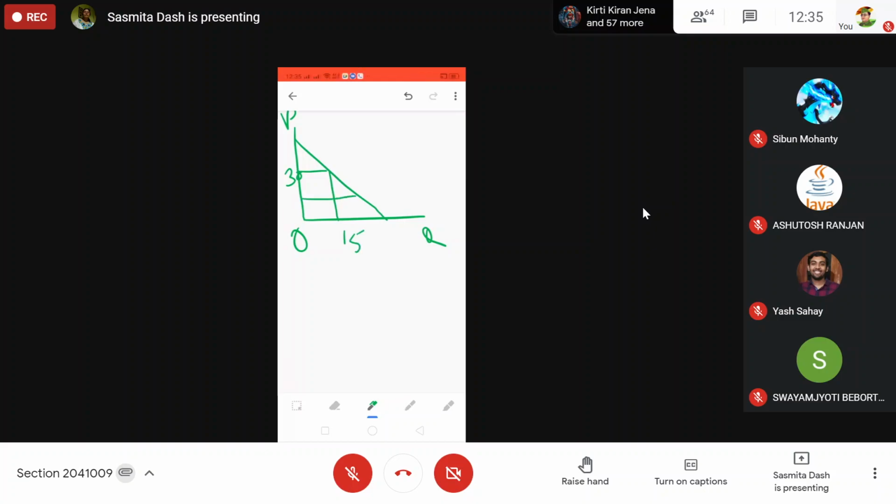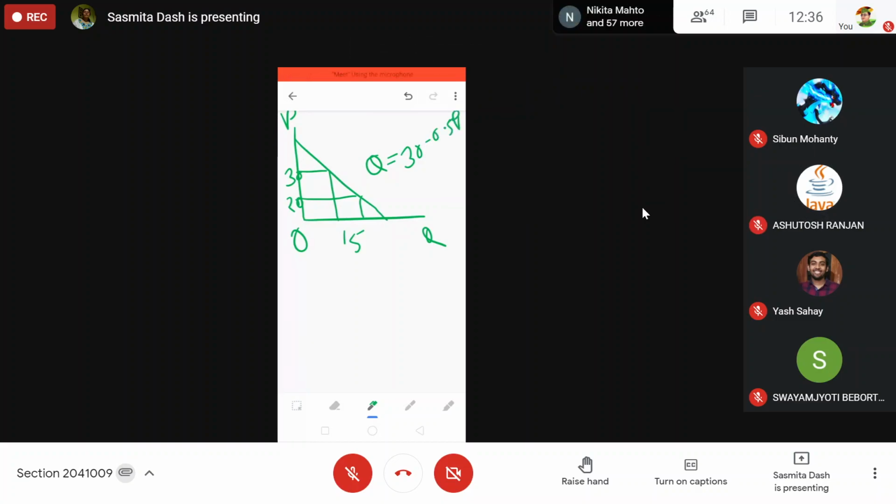Now if the market price falls to 20 rupees, what will the quantity demanded be? What was the quantity equation? 30 minus 0.5 p.